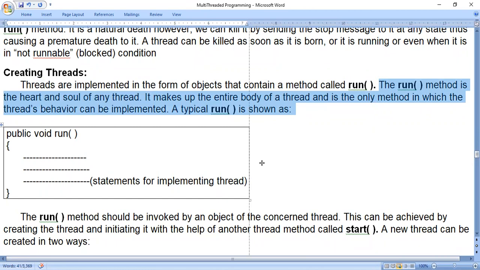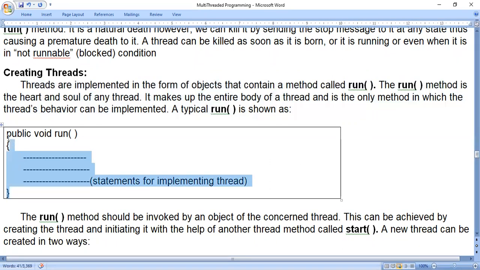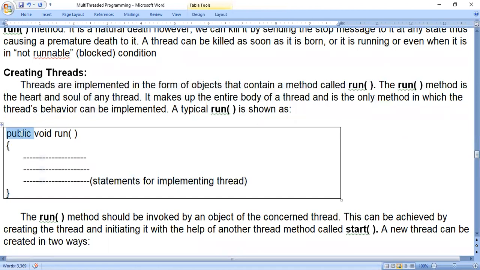So if I want to use the run method, this is how we have to use it. That is public access specifier, void keyword, run method. Method name is run, so you should not change the method name run. You have to use method name run only. Statements for implementing thread: here we have to write valid Java statements, whatever is required. It is not that the method name is run only and the code is also fixed. No, it is not fixed code. We can write our own code, but valid Java statements. So keep the method name as it is, run only.